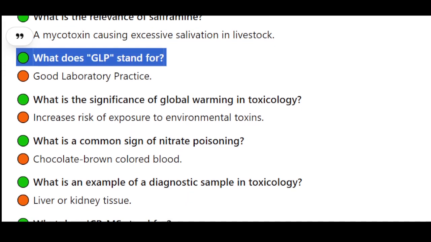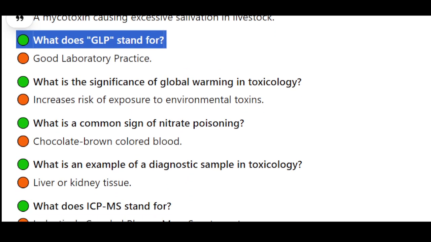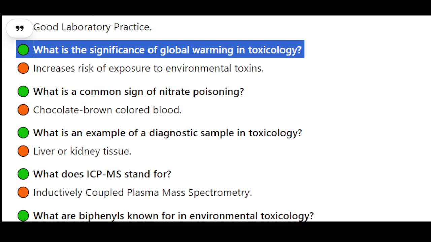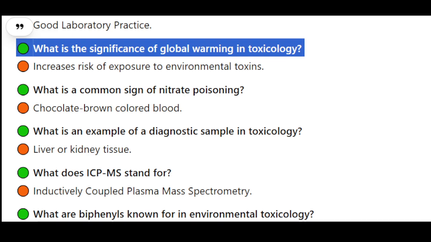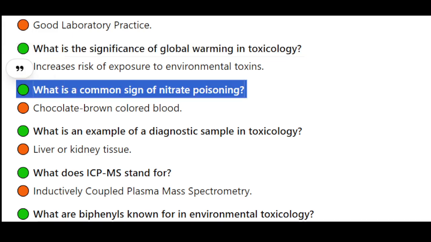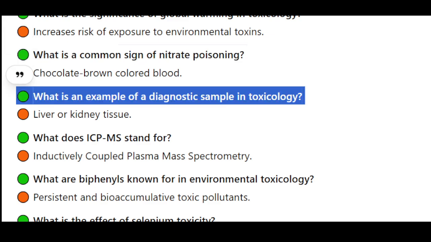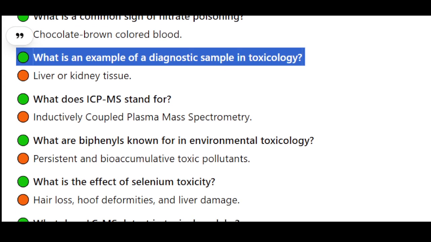What does GLP stand for? Good laboratory practice. What is the significance of global warming in toxicology? Increases risk of exposure to environmental toxins. What is a common sign of nitrate poisoning? Chocolate brown-colored blood.